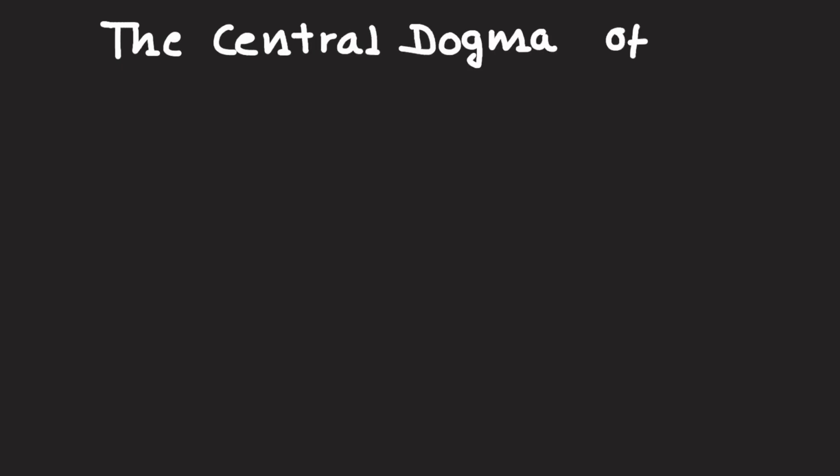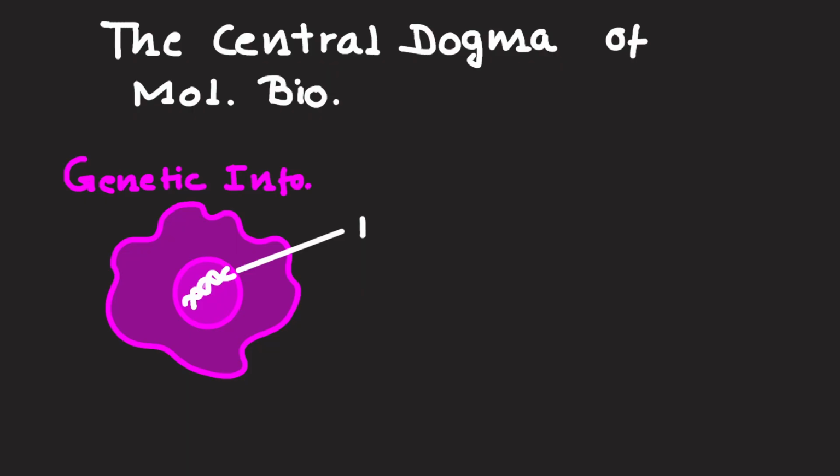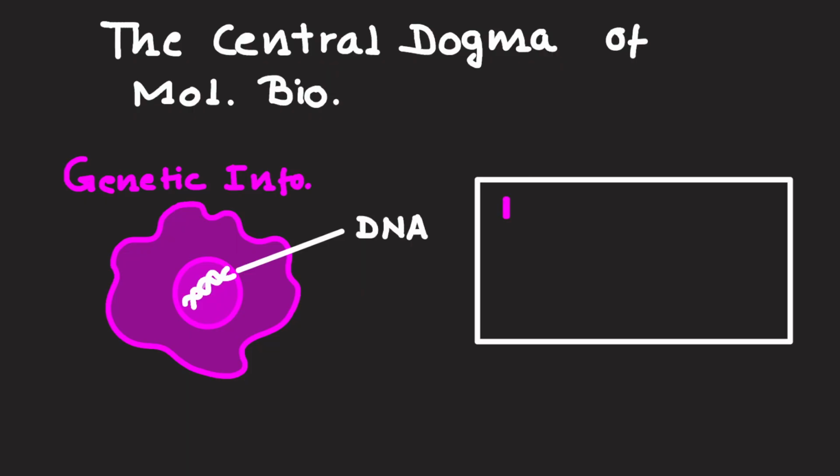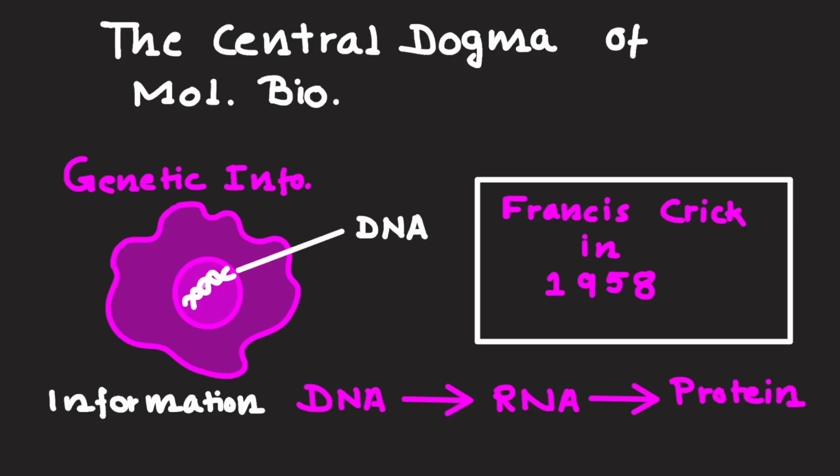The central dogma of molecular biology explains how genetic information flows inside the cells. It was proposed by Francis Crick in 1958. The process describes the transfer of information from the DNA to the RNA and then to the protein. This principle forms the foundation of molecular biology.